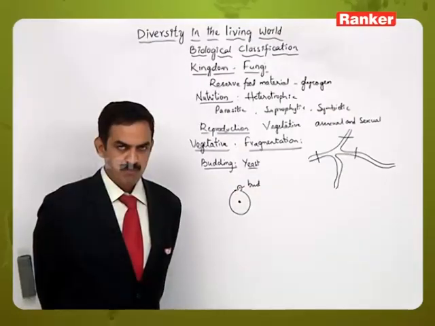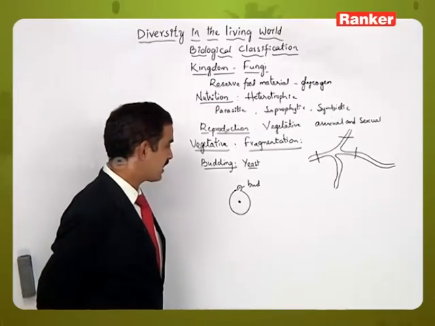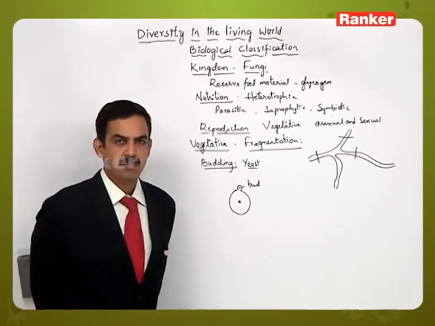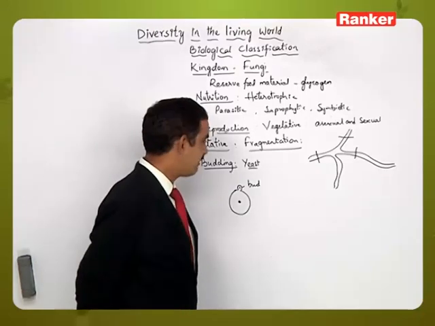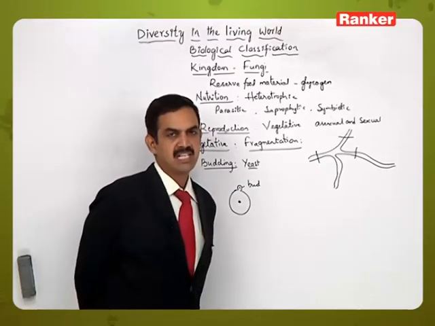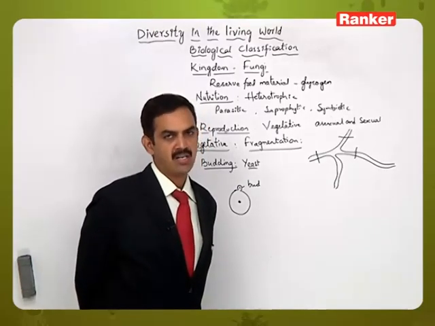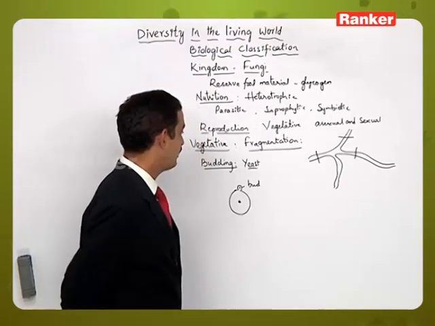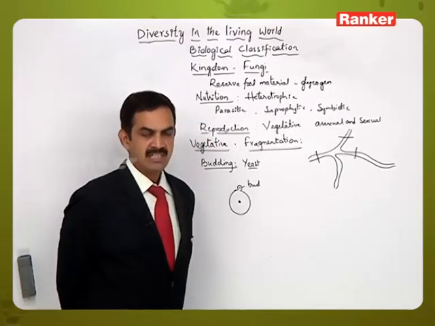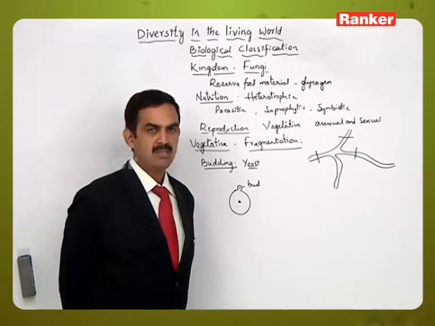So this protuberance is called a bud. Here one bud may be formed, or sometimes a chain of buds or multiple buds may be formed. Each bud will get detached from the parent and grow into an individual organism. So this is a way of vegetative reproduction where budding helps in the perpetuation of the progeny.